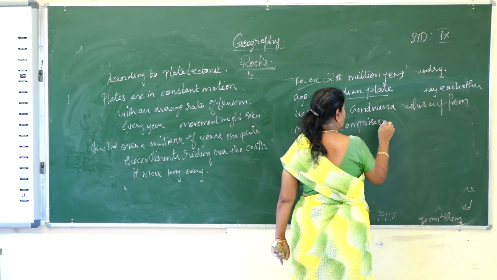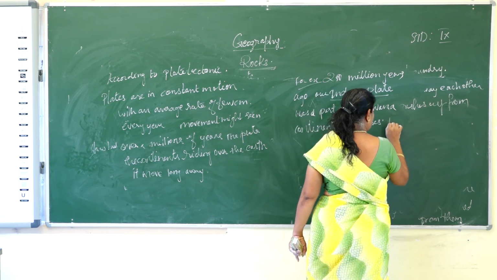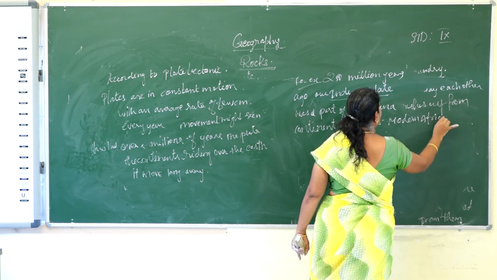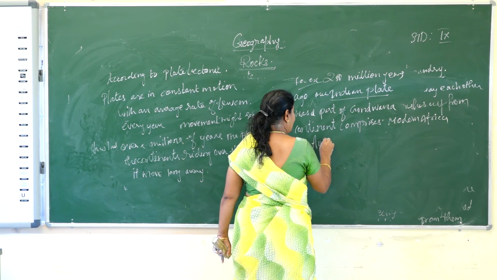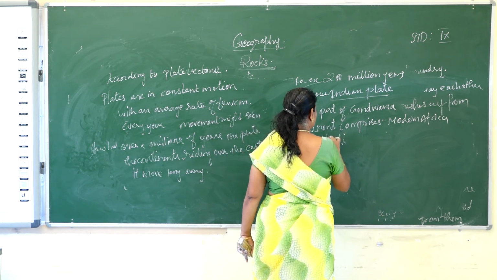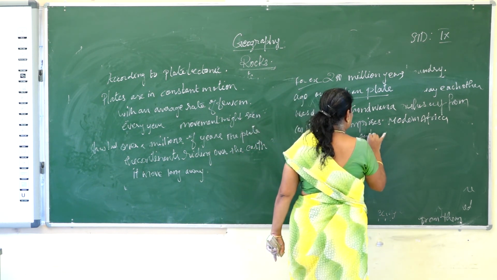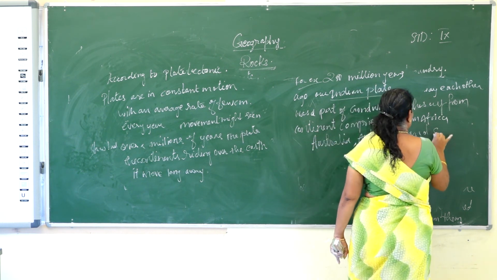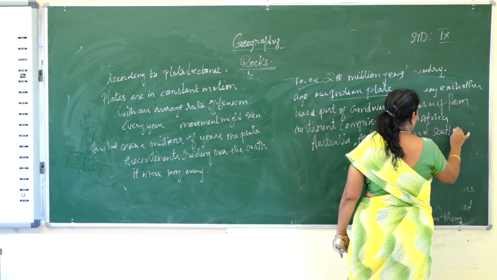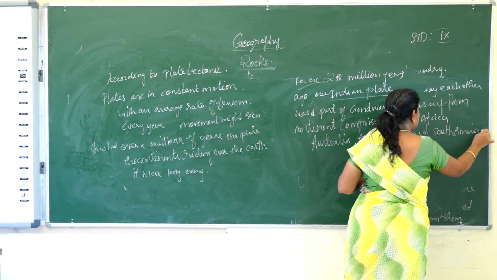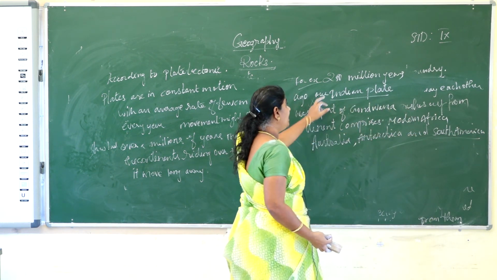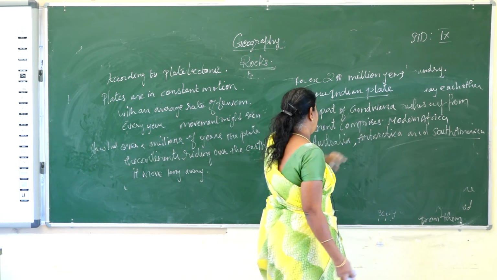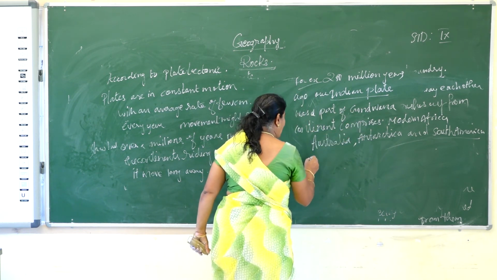It comprises modern Africa, Australia, Antarctica and South America. All these were along with India in the Gondwana continent.